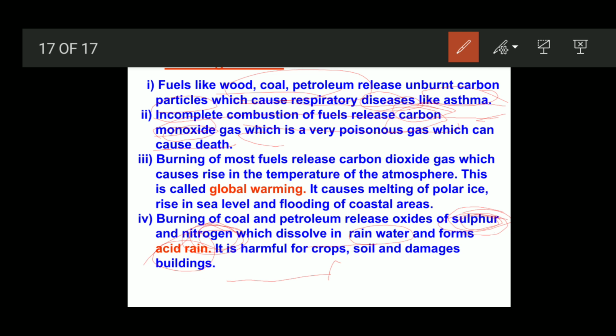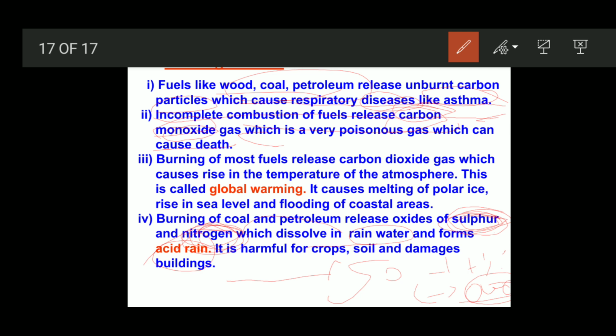Because when they dissolve in water they produce acids: sulfur dioxide reacts with water and produces sulfurous acid. So this acid affects the atmosphere.